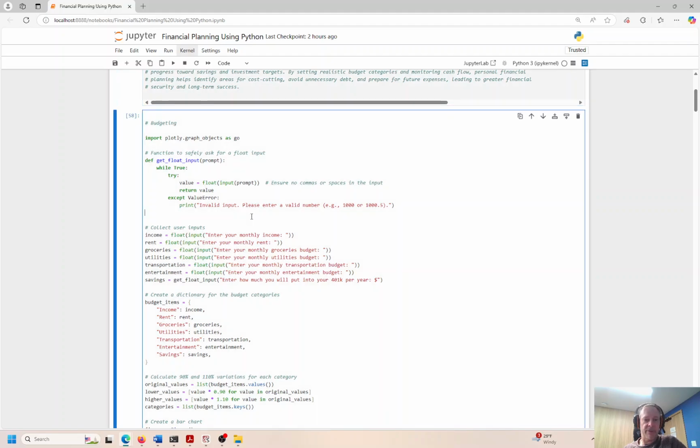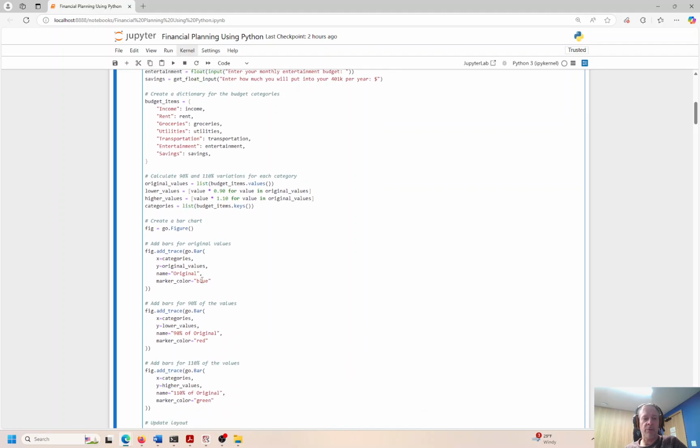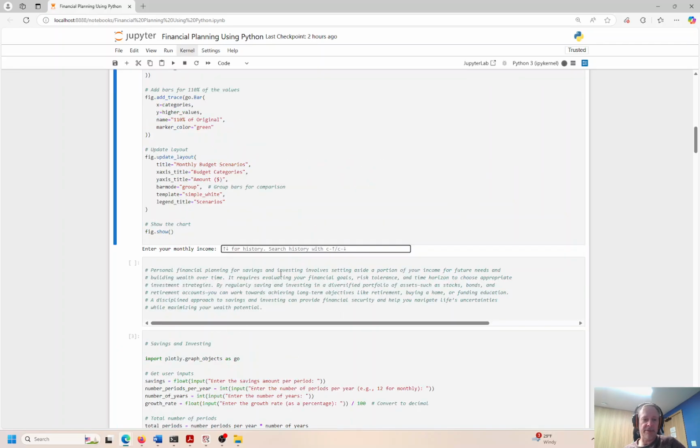I put together some Python code yesterday, refined it just a little bit this morning. So we have some inputs we're going to request from the user: income, rent, groceries, utilities, transportation, entertainment, and savings. Okay, and based on these, what is it, 4 or 5? What are they saying? It's maybe 8. I want to see how well we are equipped to prepare our financial plan and where everything sits when we input the numbers here. And it made this very dynamic, right?